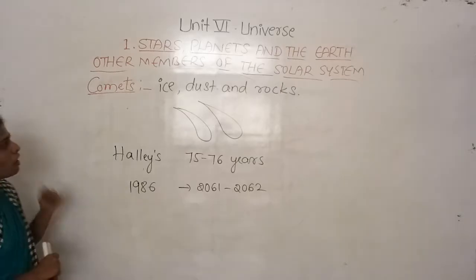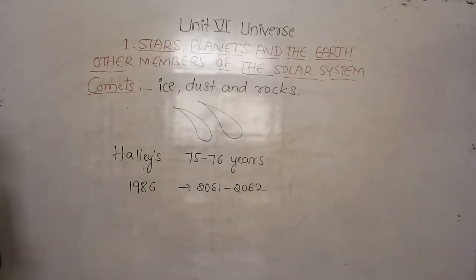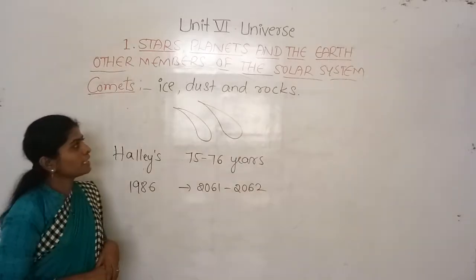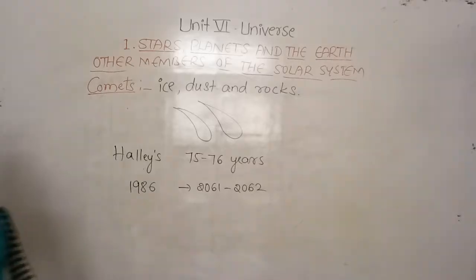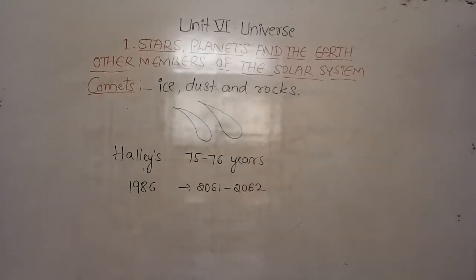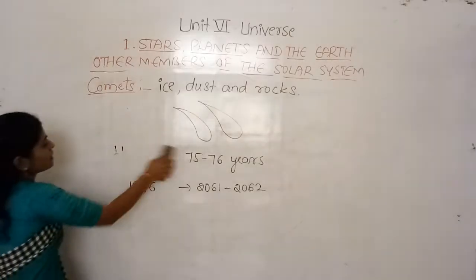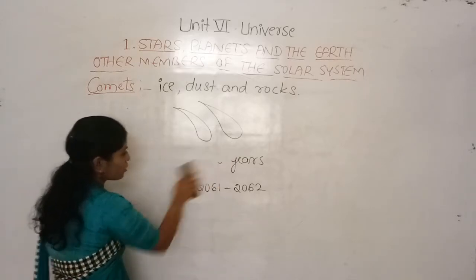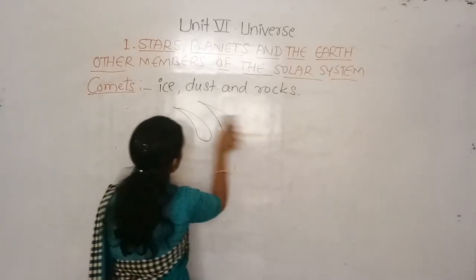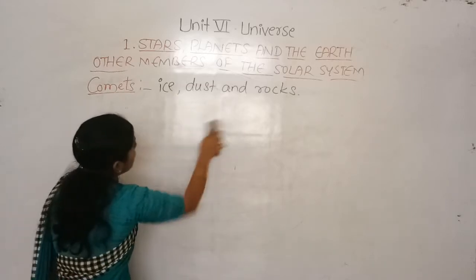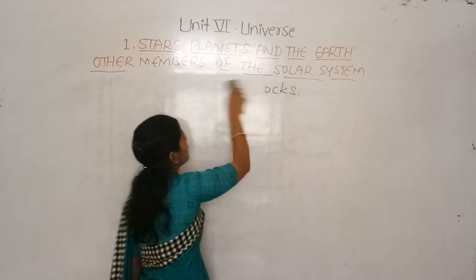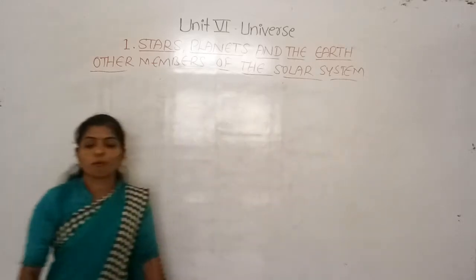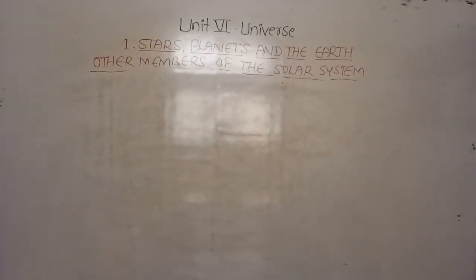Okay. So these are the comets, and comets are bodies made of ice, dust and rocks. And next, there are other bodies that are similar to asteroids but smaller in size. Some other bodies are there. They are similar to the asteroids but they are smaller in size, and when they